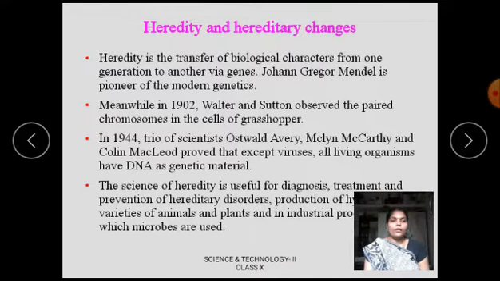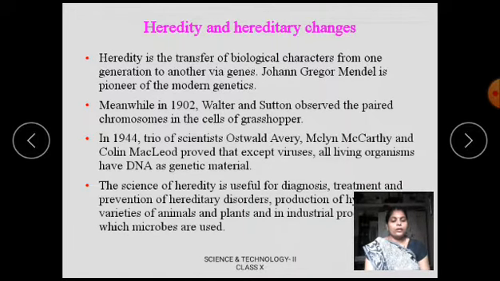We also studied DNA, RNA, the structure of DNA and the types of RNA. The DNA molecule is made up of two helical strands consisting of deoxyribose sugar, phosphoric acid, and pairs of nitrogenous bases. These are the components of DNA, and on the basis of DNA and genes, heredity and hereditary changes occur.